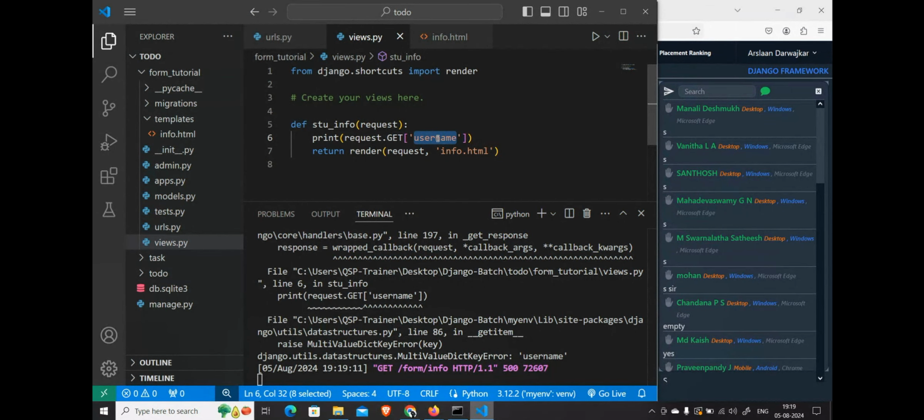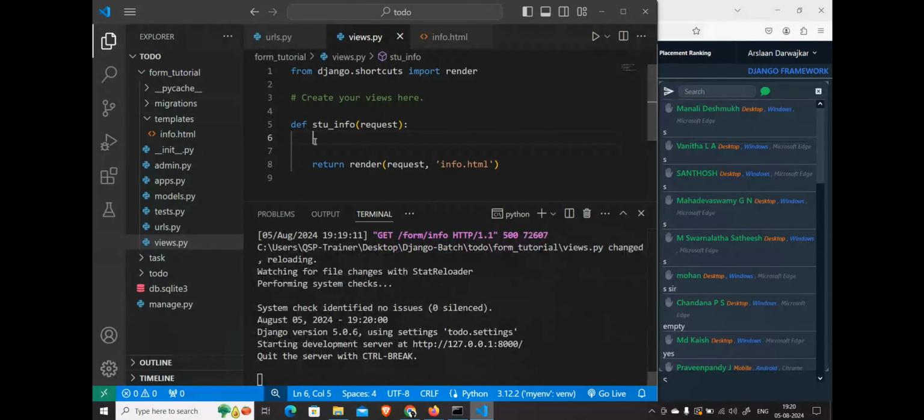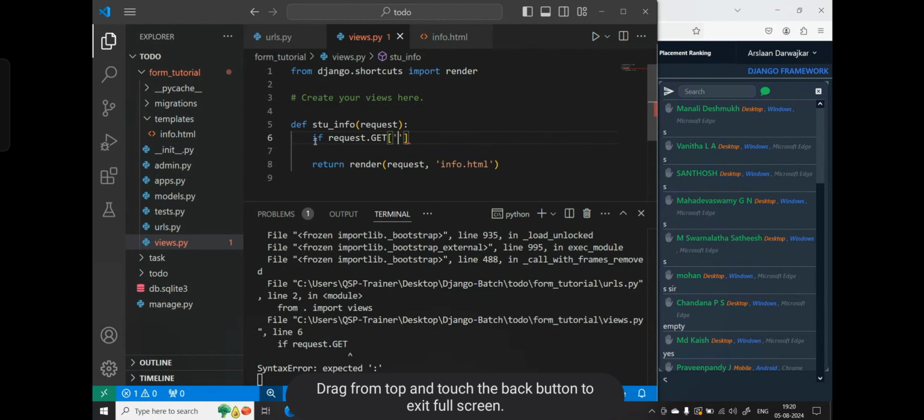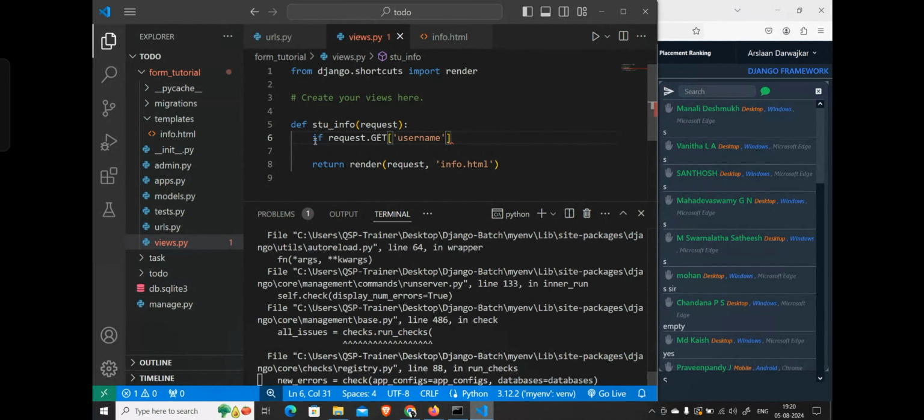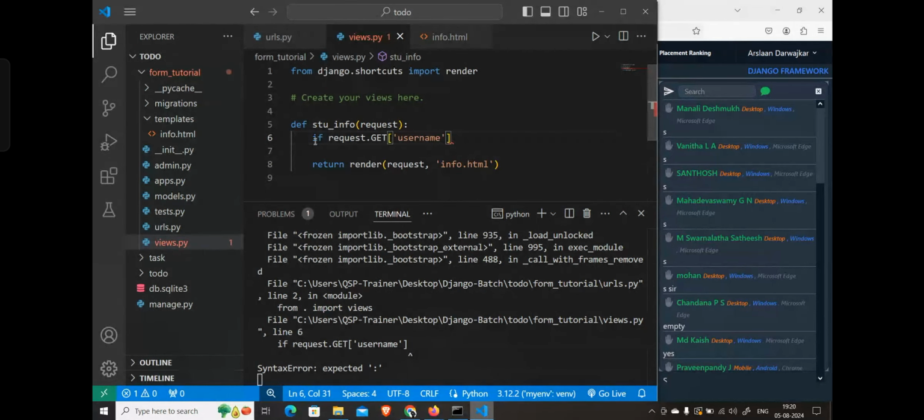Correct. So what can we do? We can handle it with some logic. We will say if request.GET of username is not equal to, how are you going to write it?